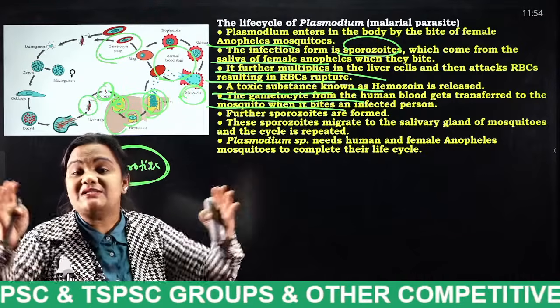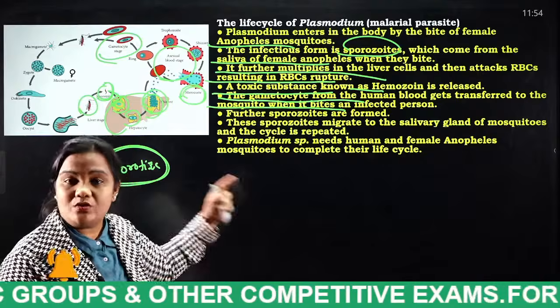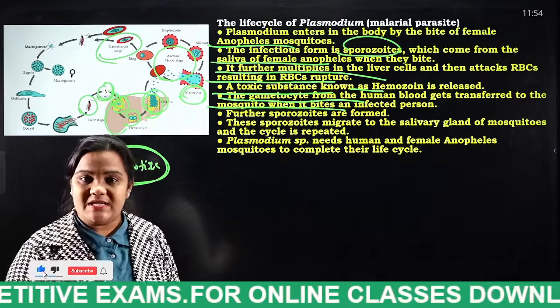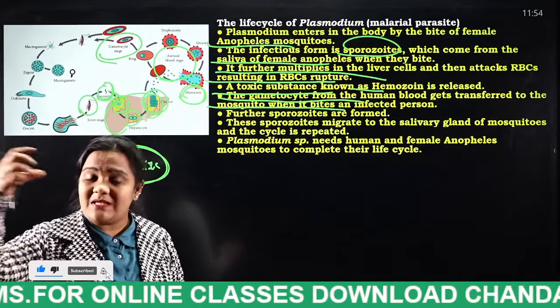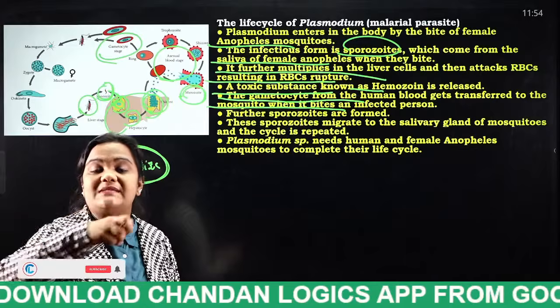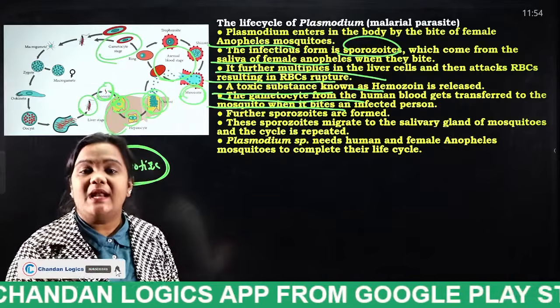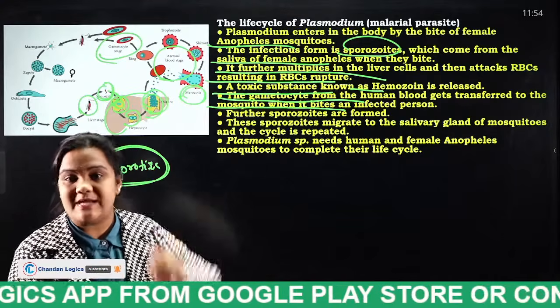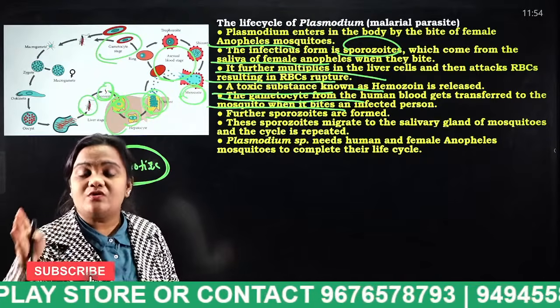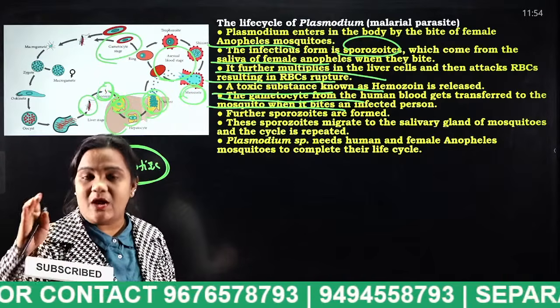So that stage is known as what, students? Gametocyte stage. If a person is in the gametocyte stage and a mosquito bites that person, the mosquito will suck the male and female gametocytes. When it is sucking, what happens in the mosquito itself?